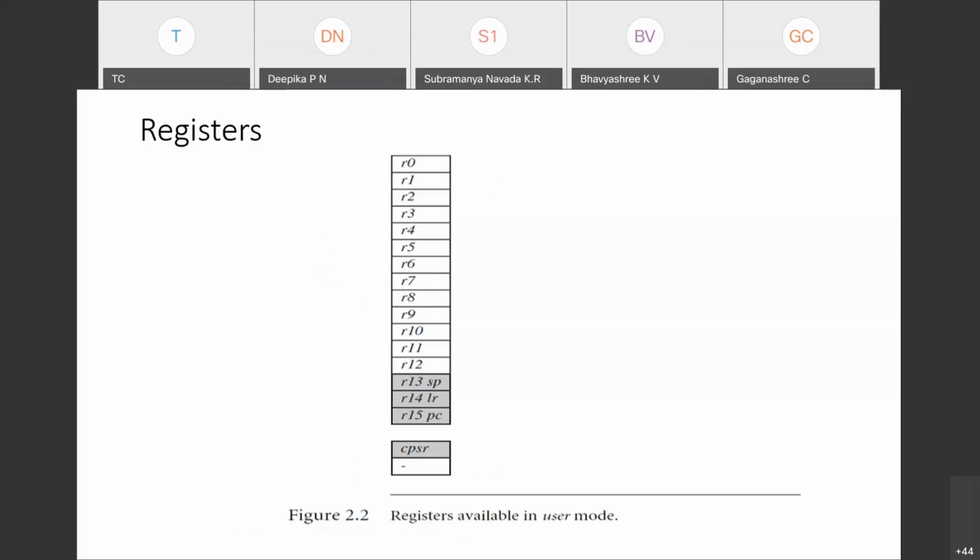Then there are two more registers: CPSR is shown here, SPSR is not shown, but both are there. CPSR and SPSR are referred to as? Current program status register and saved program status register. Yes, current program status register and saved program status register. They are the program status registers. It means the status of the complete program is with them only.